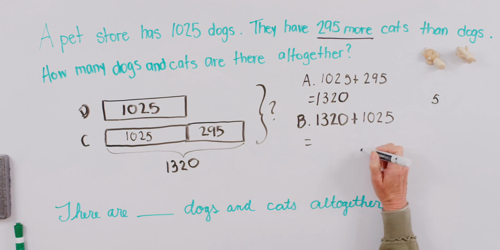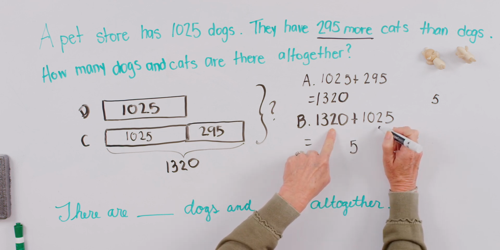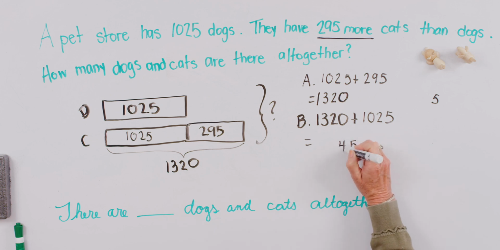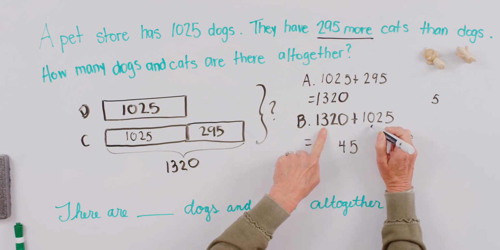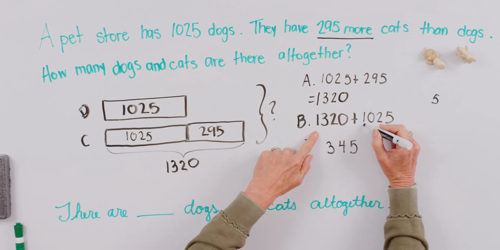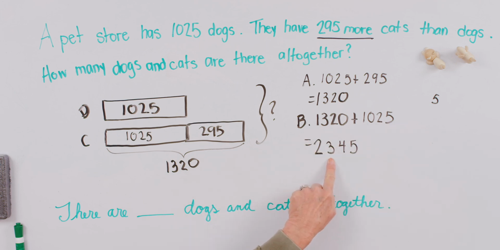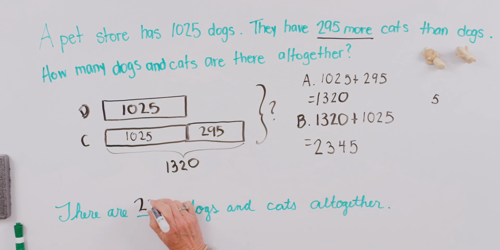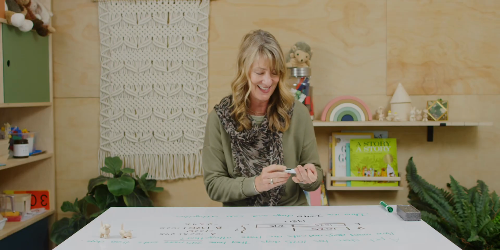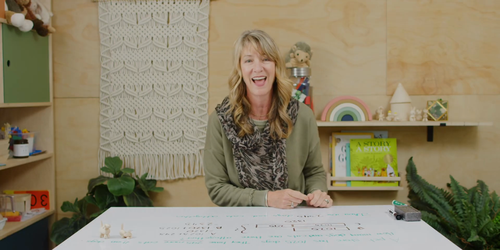5 plus 0 gives me 5. 2 tens plus 2 tens, 4 tens. This one's pretty easy here. 300 plus, we don't have any hundreds there at all. And then the 1,000 plus 1,000. What? 2,345 dogs and cats all together. Can you just hear all that meowing and barking going on in that place? Wow, I gotta go get myself a dog and a cat after that.